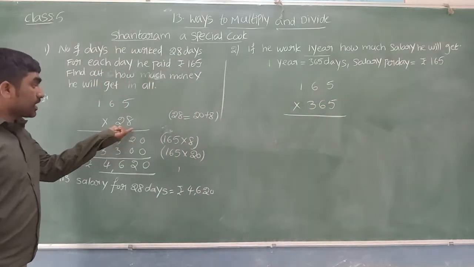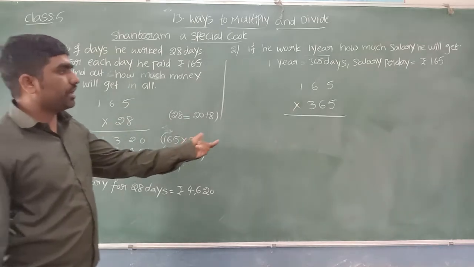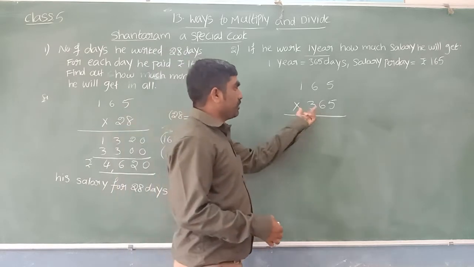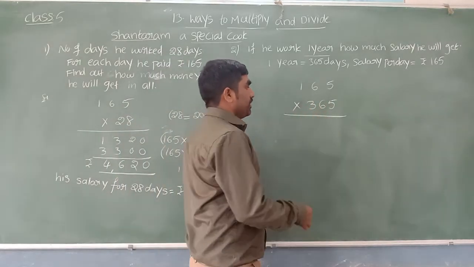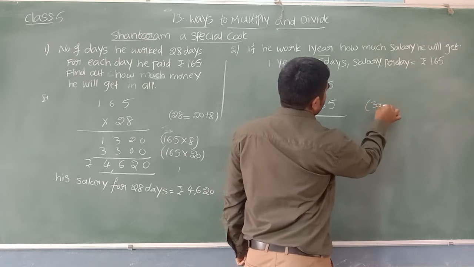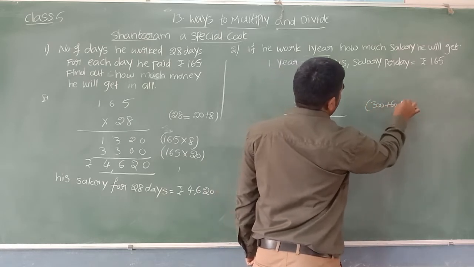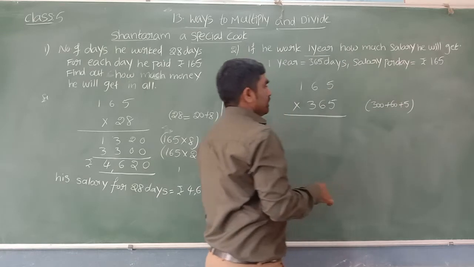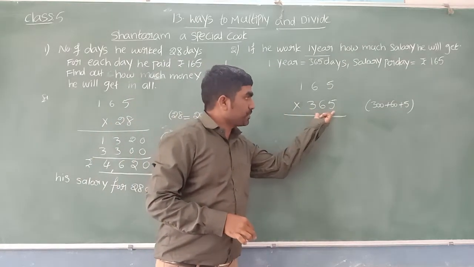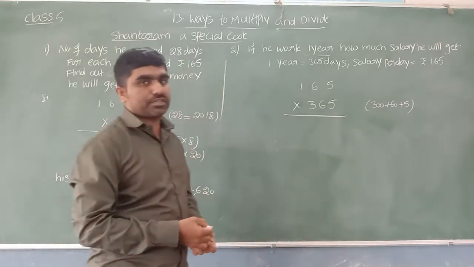Now we can see better. Just now the second number was a 2-digit number. Now here the second number is a 3-digit number, 365. So how can I split this 365? 300 plus 60 plus 5. In Bela's method, a 3-digit number is split like this: 300 plus 60 plus 5.